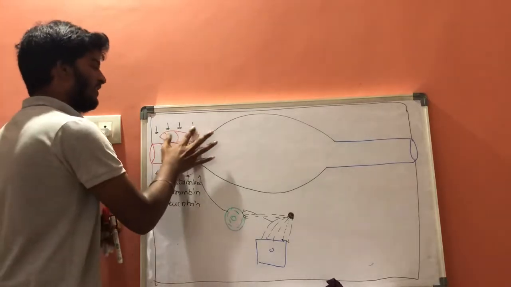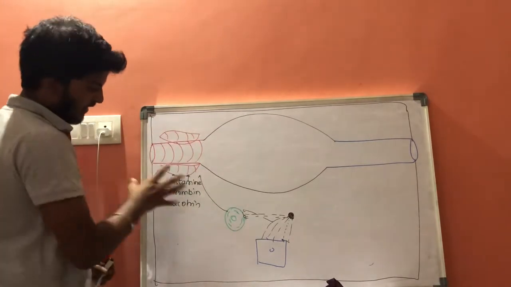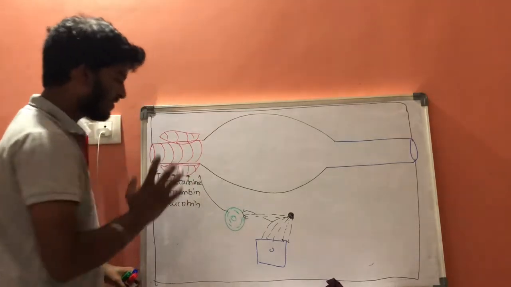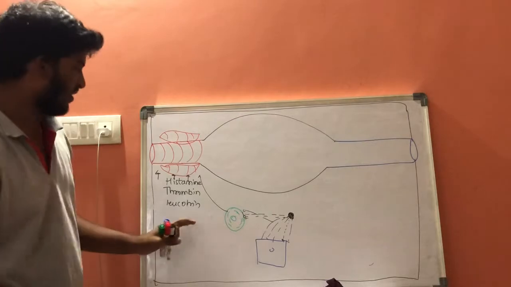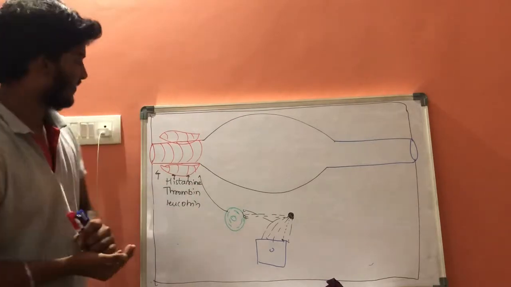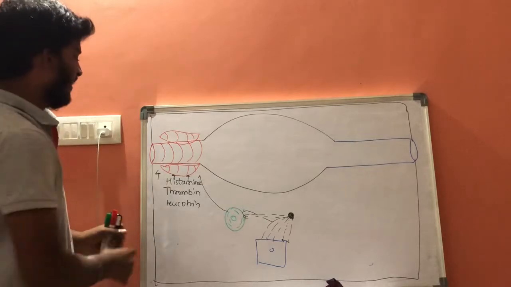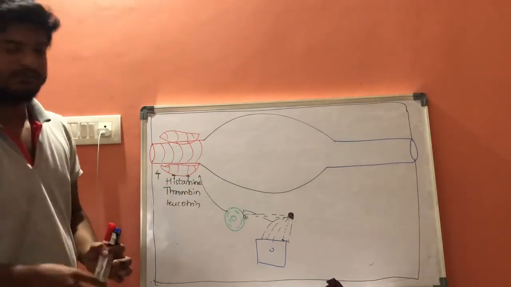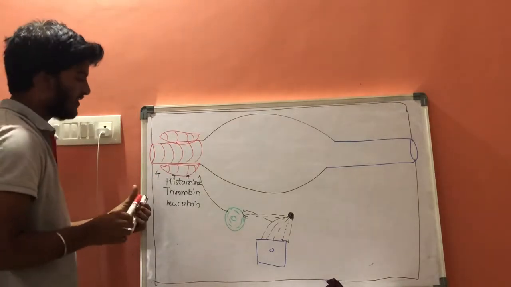After the vasoconstriction, the chemicals released from parenchymal cells or stromal cells are called chemical mediators. These are histamine, thrombin and leukotrienes.